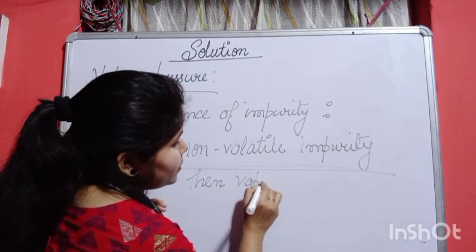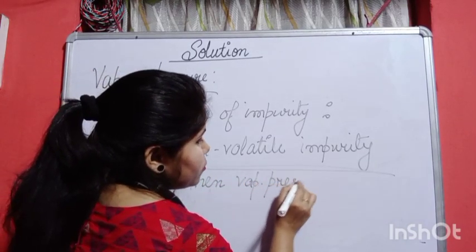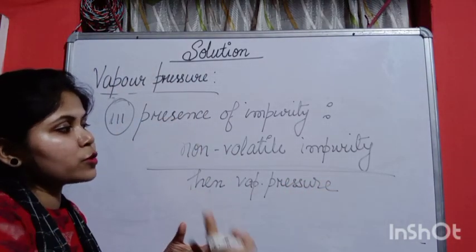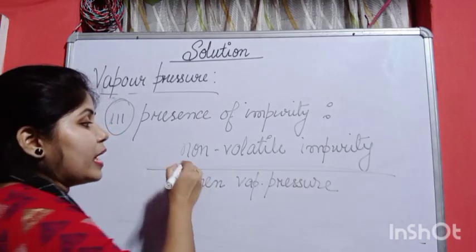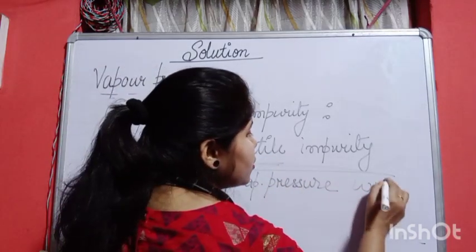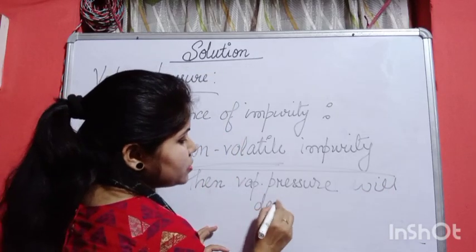The vapor pressure will decrease. We always know that impurity is not good. So if something bad enters, if there is any impurity, and that too a non volatile impurity, then what will happen? The vapor pressure will decrease.